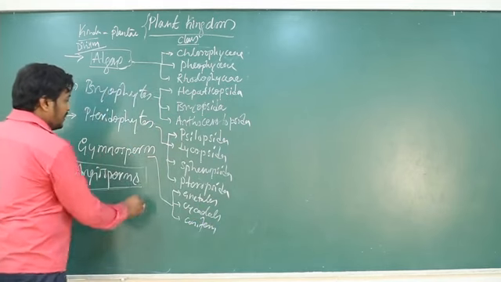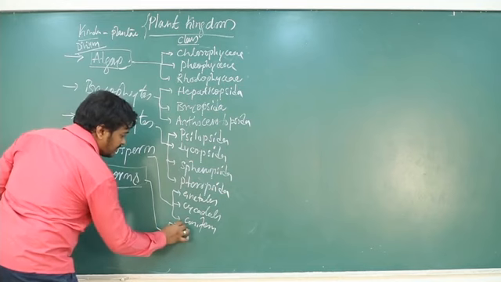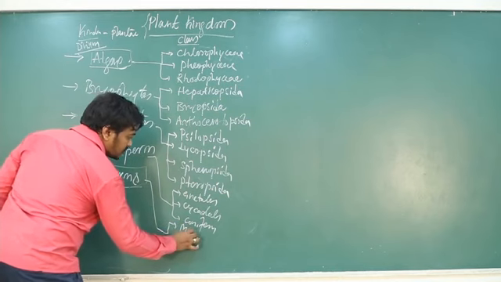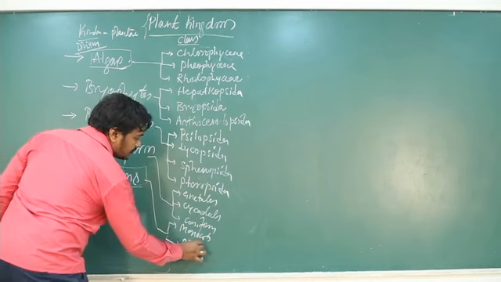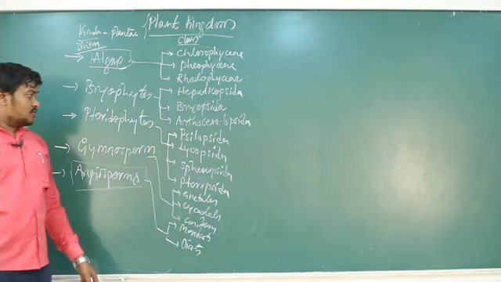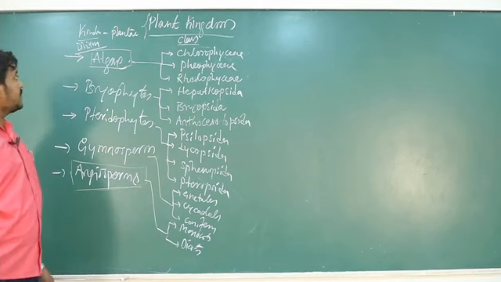Similarly, angiosperms can be further classified into monocots and dicots. So like this we can classify plants into different classes.